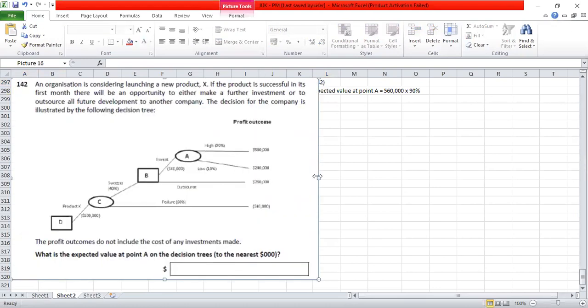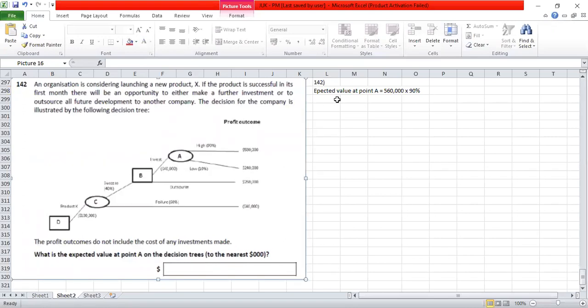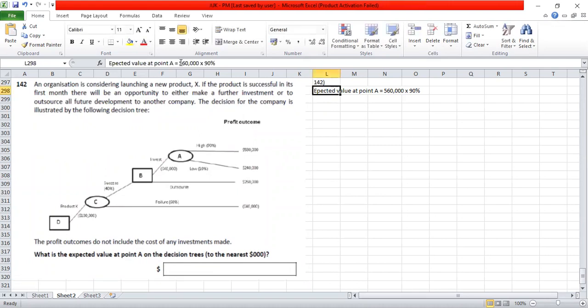It's coming like that only. So 560,000 into 90%, plus 240,000 into 10%. So the expected profit at point A is 528,000.